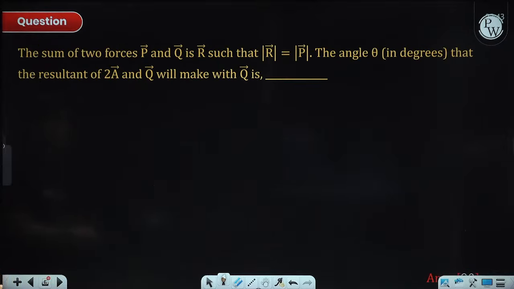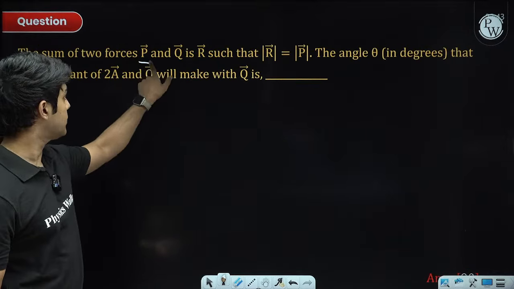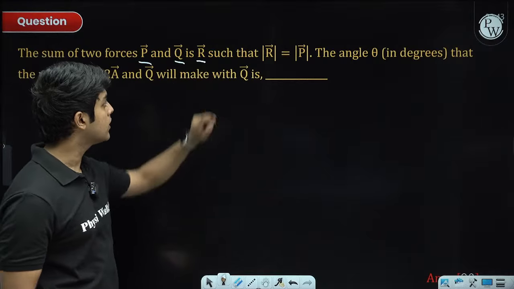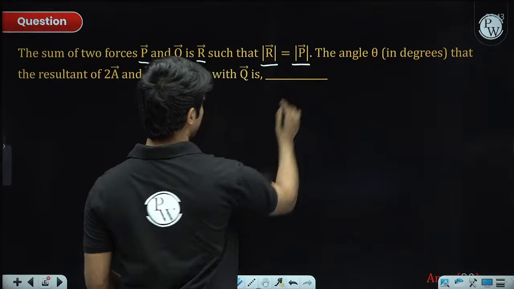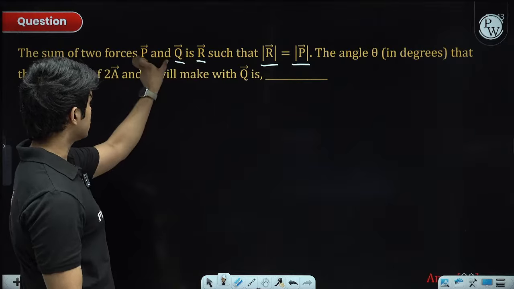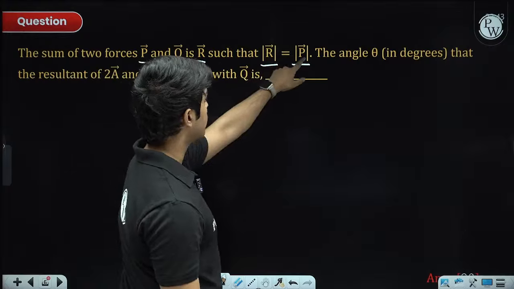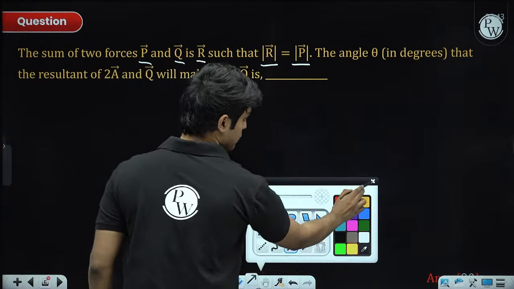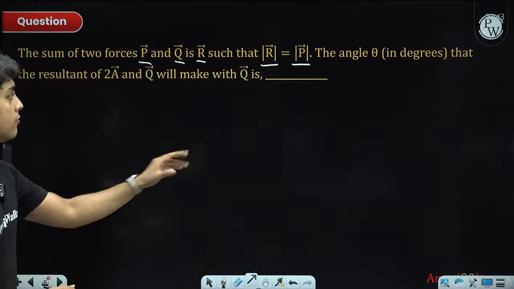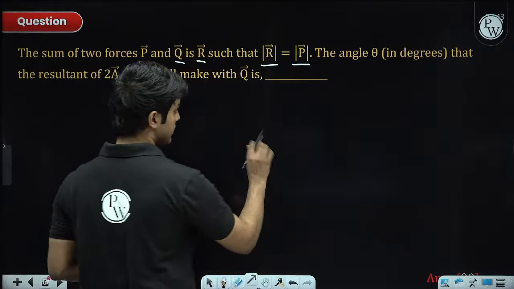Next, another vectors problem. The sum of two forces, P vector and Q vector, is R vector, and the magnitude of R vector is given to be equal to the magnitude of P vector. So R vector is the resultant of P and Q, and its magnitude is equal to P vector. Sometimes it's useful to draw the vector diagram and see how the vectors look.